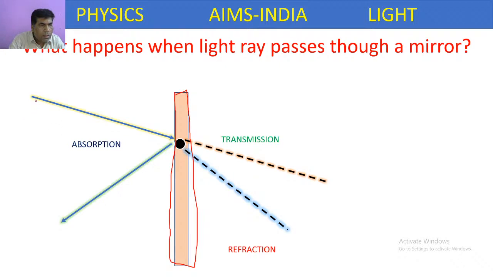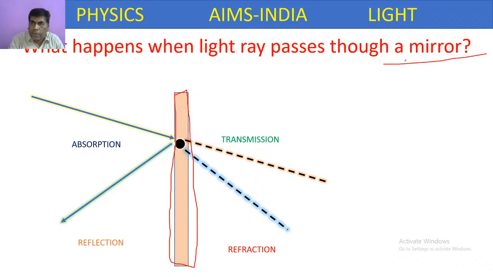So here the topic is, whenever a light ray hits any object, four possible cases may be possible. Either the light ray gets transmitted through the object, or it may get refracted, or it may get absorbed, or it may get reflected.